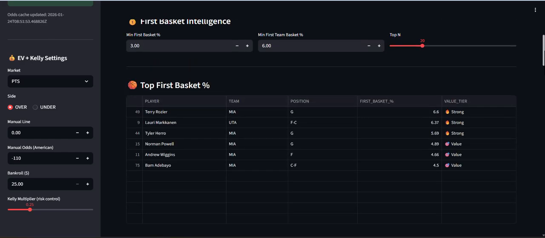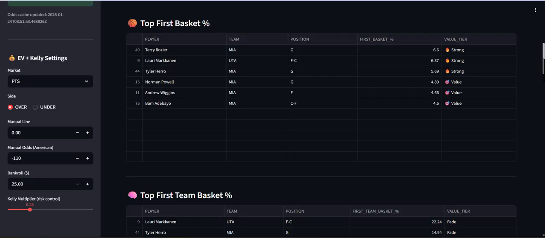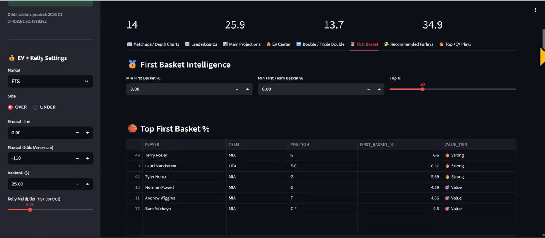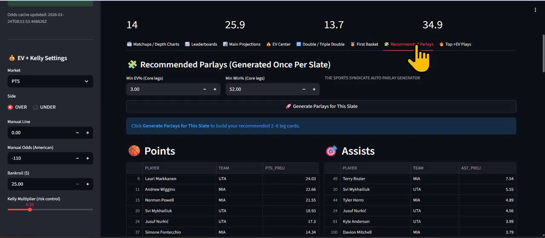You know what I mean? And you live by it. So for example, here is your top first goal scorers for the night. How you would pick this is here's Miami, here's Utah. If Rozier isn't in there, then you go down to the next available guy. And you just keep going down, top down betting when it comes to first baskets and do your thing. We also provide you with recommended parlays.